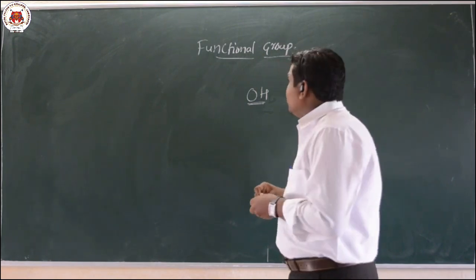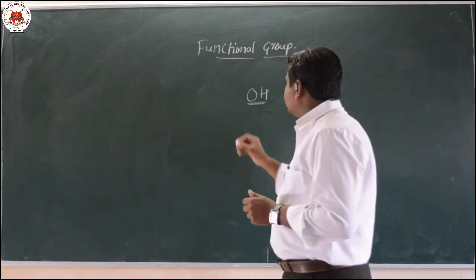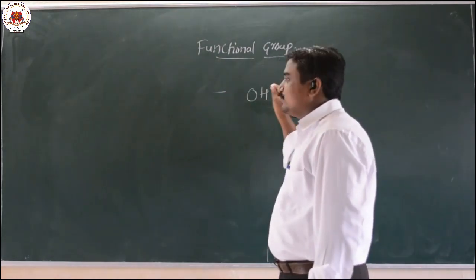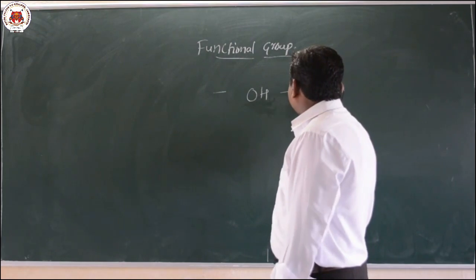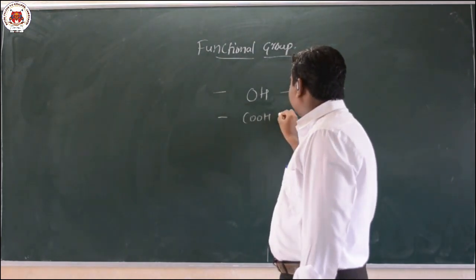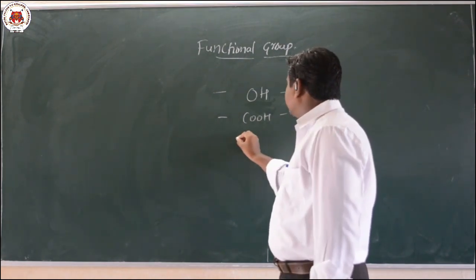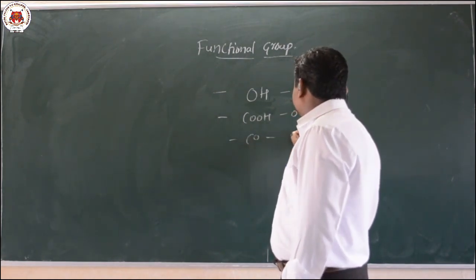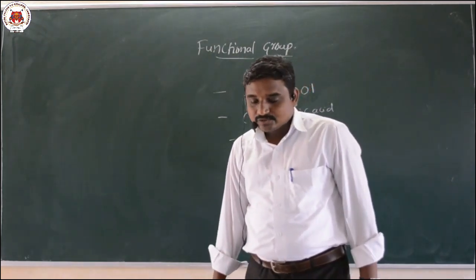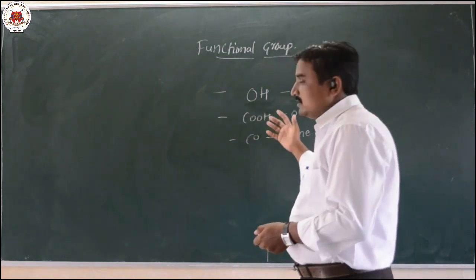As we discussed in the previous video, the OH group is a functional group. Here we are going to use a suffix, so that is all. Similarly COOH has the suffix oic acid. Ketone means ONE, so ketone is the functional group ONE. Like that also aldehyde, AL. Last video we discussed all this concept.